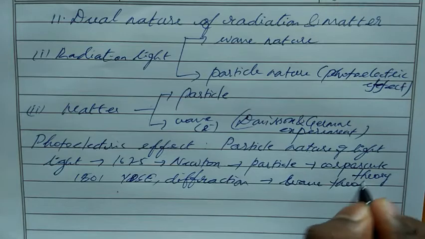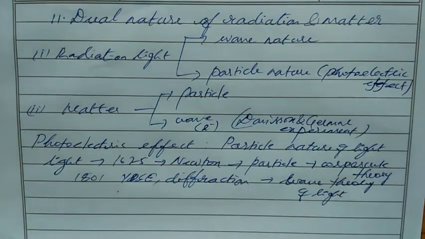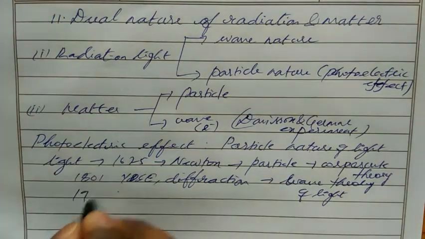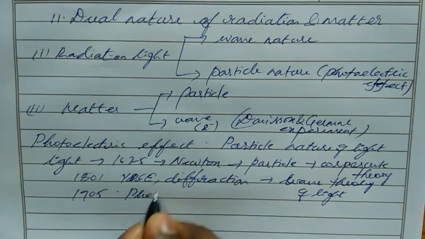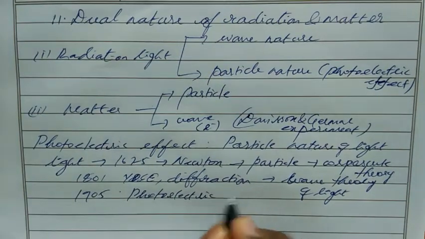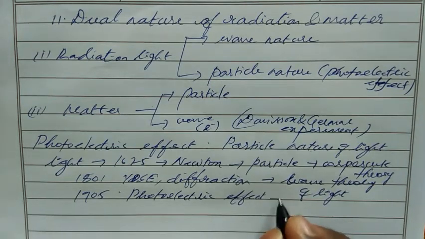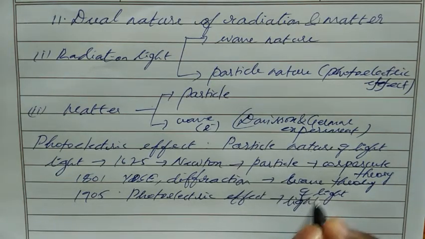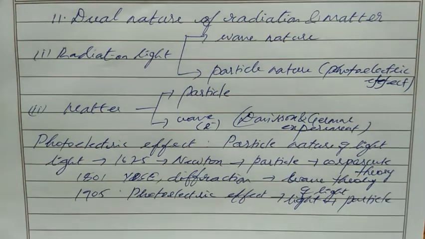Okay, wave theory of light, which is given by Huygens, the Huygens principle. Then after that, in 1905, this photoelectric effect again said that light is a particle.